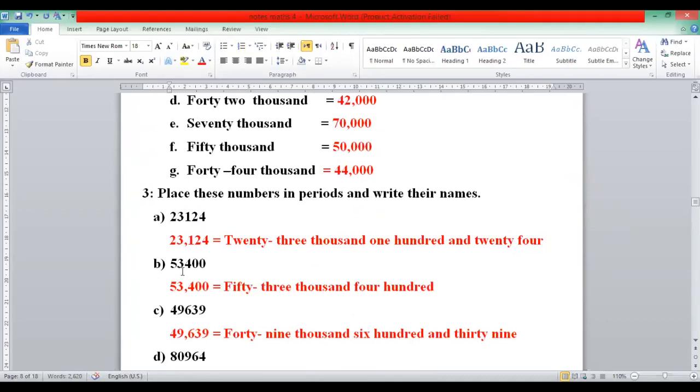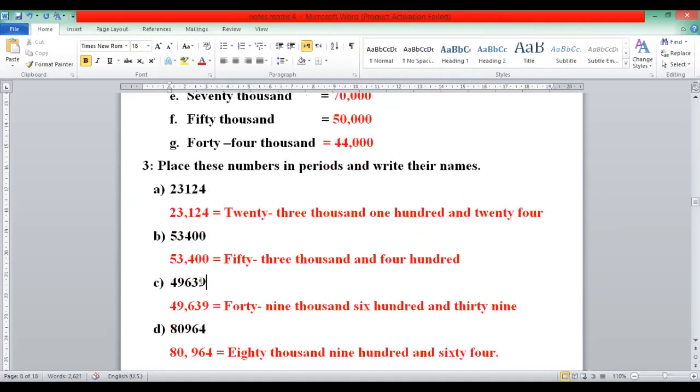Part B, 53440. So after 3 digits, put the comma first. Look. And then this comma helps you to read the number easily. This is the first portion, this is the second portion. These are thousands, 53 thousands, and 400. 53,000 and 400.